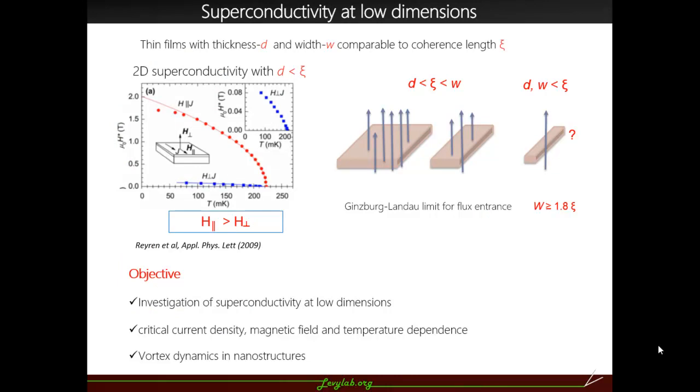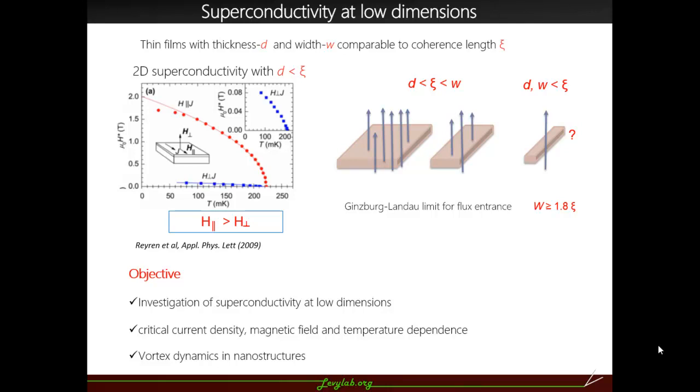So what happens to the superconductivity in low dimensions? Since the superconductivity at the LAO-STO interface is 2D, when the magnetic field is applied in plane and out of plane, the critical field shows an anisotropic behavior. This is a dimensionality effect already in 2D. For example, imagine a case where the width and thickness are both comparable to or less than the coherence length.